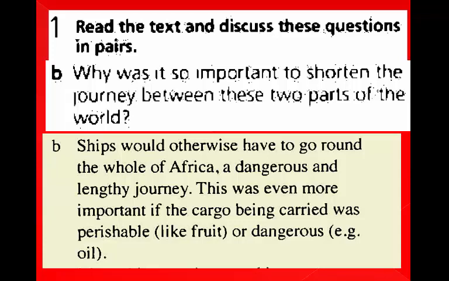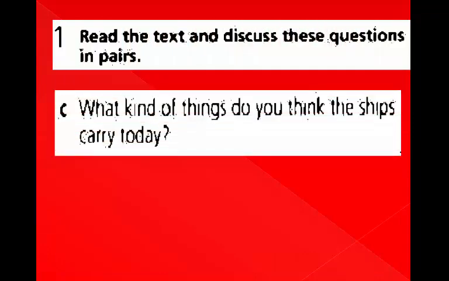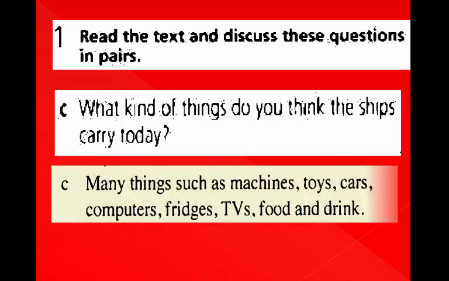This was even more important if the cargo being carried was perishable like fruit or dangerous like oil. C. What kind of things do you think the ships carry today? Many things such as machines, toys, cars, computers, fridges, TVs, food and drink.